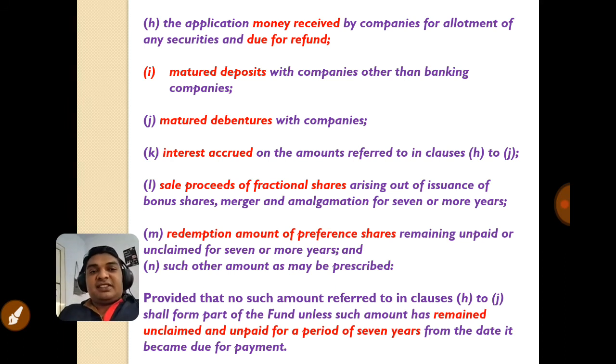The proviso to this subsection is that no such amount referred to in clause H2J shall be part of the fund unless such amount has remained unclaimed or unpaid for a period of 7 years from the date it became due for payment. That means the amount due for the payment. For example, dividend is due for payment on the date on which it is declared. So from that date, after 7 years, it is automatically transferred to the Investor Education and Protection Fund. But before 7 years, it remains in the unpaid dividend account that we have seen in the relevant sections of dividend.